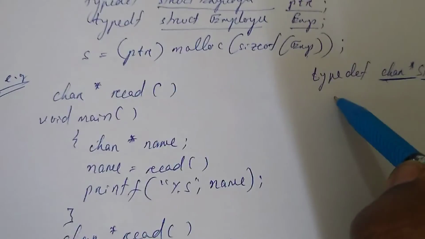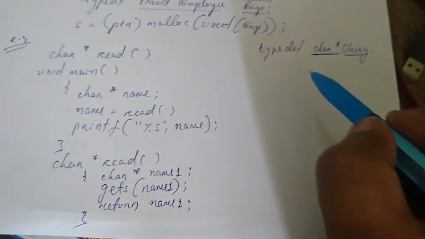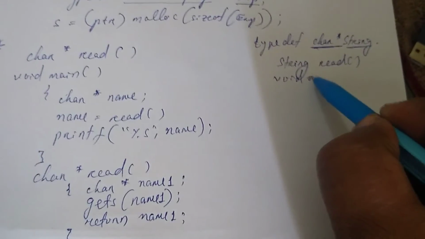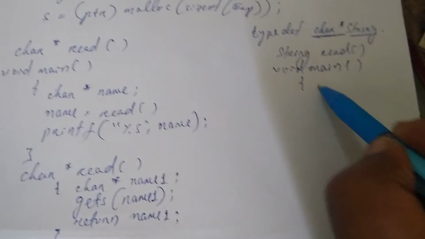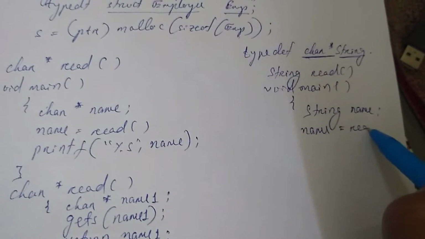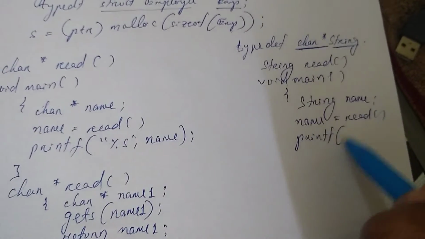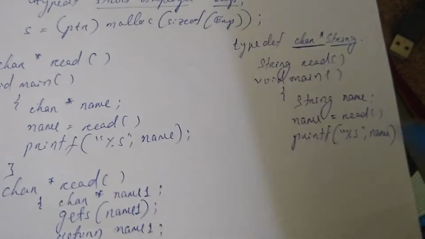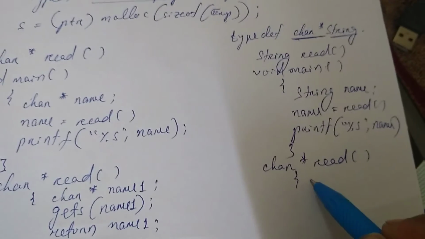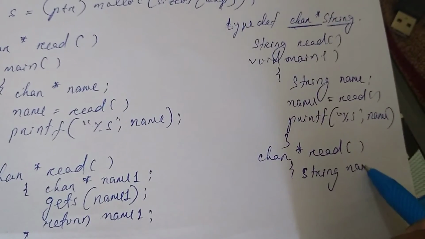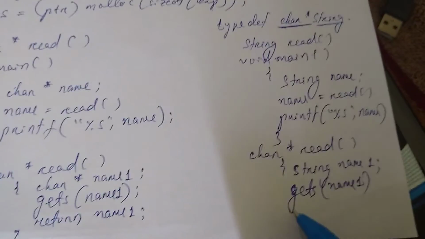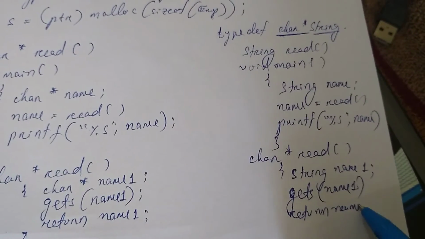So I can write string read, void main, string name equals read, printf percent s name, string read, string name1, gets name1, return name1.